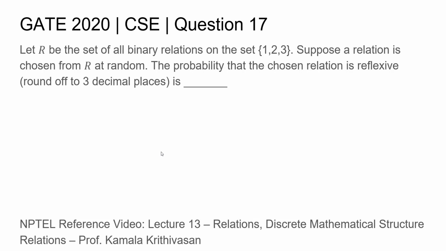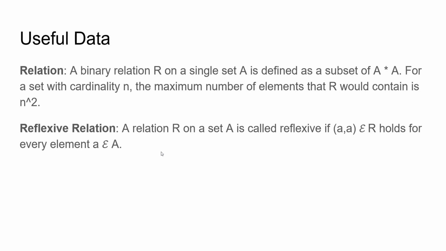So, to solve this question, let us look at what is useful data to understand here. Now, what is a relation? A relation on a single set A is defined as a subset of the Cartesian product, A cross A. And for a set with cardinality n, the maximum number of elements that the relation R would contain is n square.